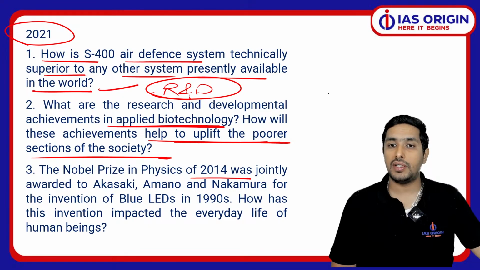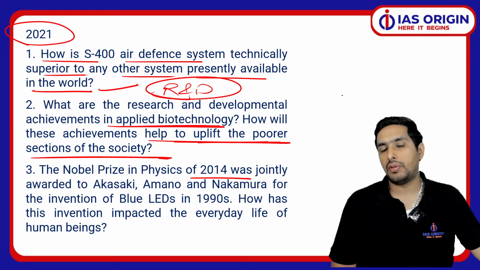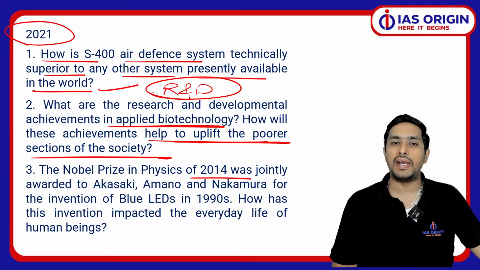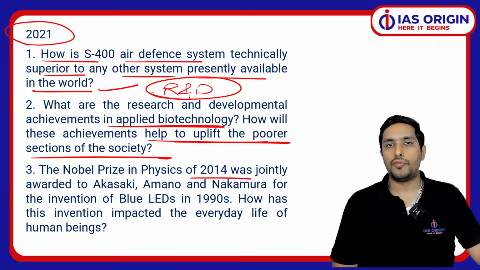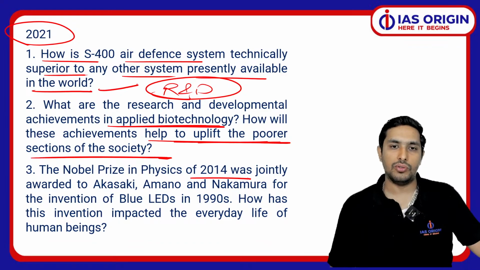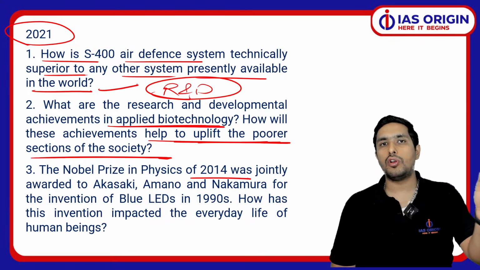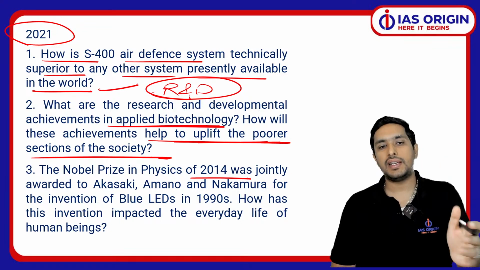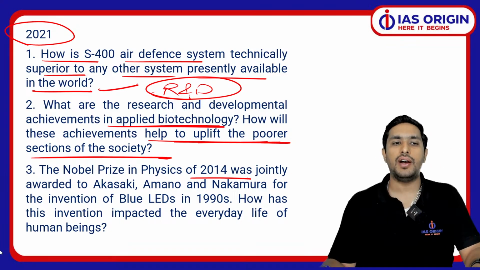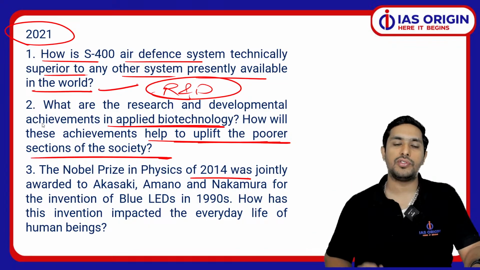So be very much clear that like what innovation is there, for what they have got that Nobel Prize in that particular year. So for example, for this year I would suggest you that you should know about Nobel Prizes 2024. एक बेसिक आइडिया आपको होना चाहिए. ऑफ कोर्स इकोनॉमिक्स, पीस और लिटरेचर का नहीं आइडिया होना चाहिए, बट फिजिक्स, केमिस्ट्री, मेडिसिन you should have a decent idea that for what they have got that. So that of course is important.